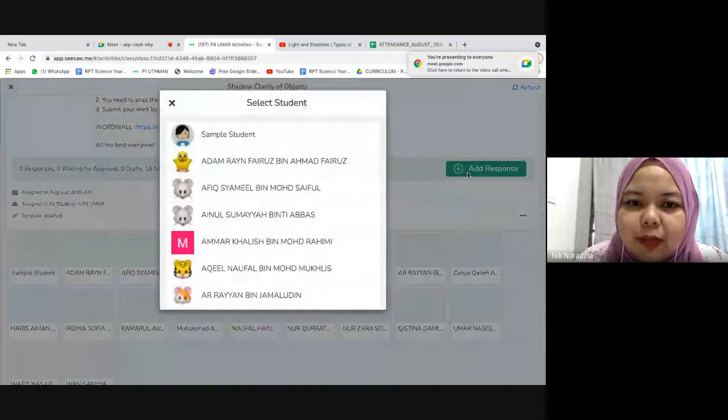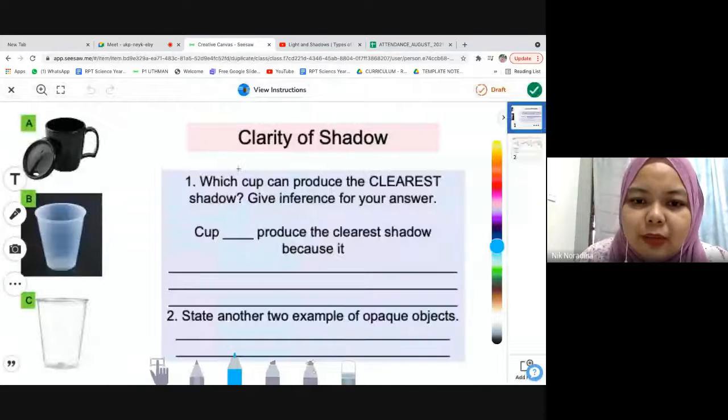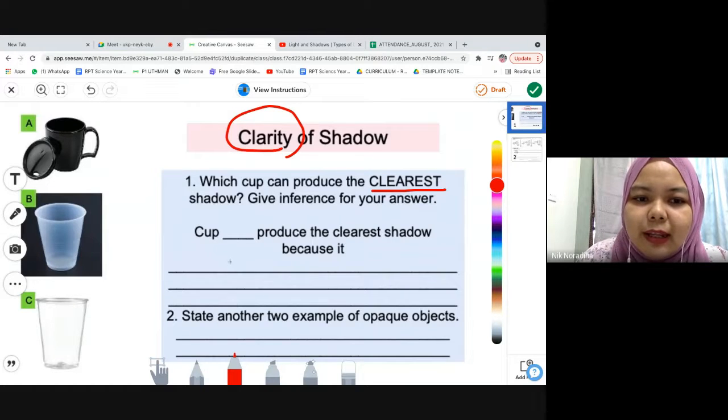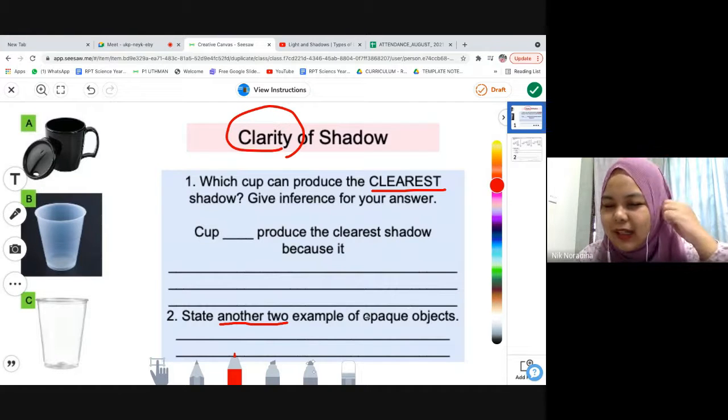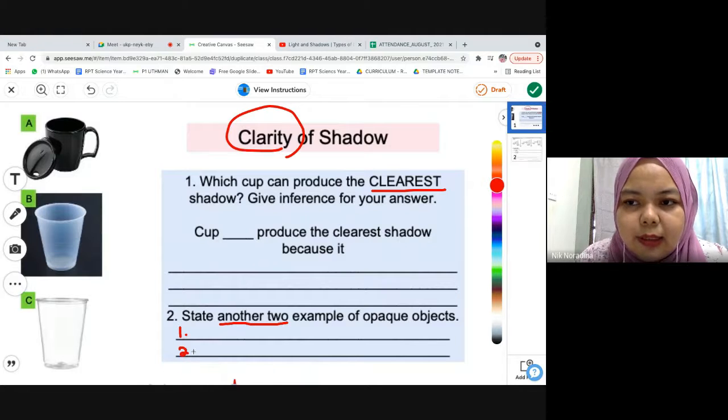For example, you click add response, teacher uses a sample student. After you click add response, you can see this worksheet. Please answer about clarity of shadow: which cup can produce the clearest shadow? We have 3, so write A, B or C. Then explain why you said that cup can produce the clearest shadow. After that, state 2 examples of opaque objects, anything around you that you can see. That's all in Seesaw.